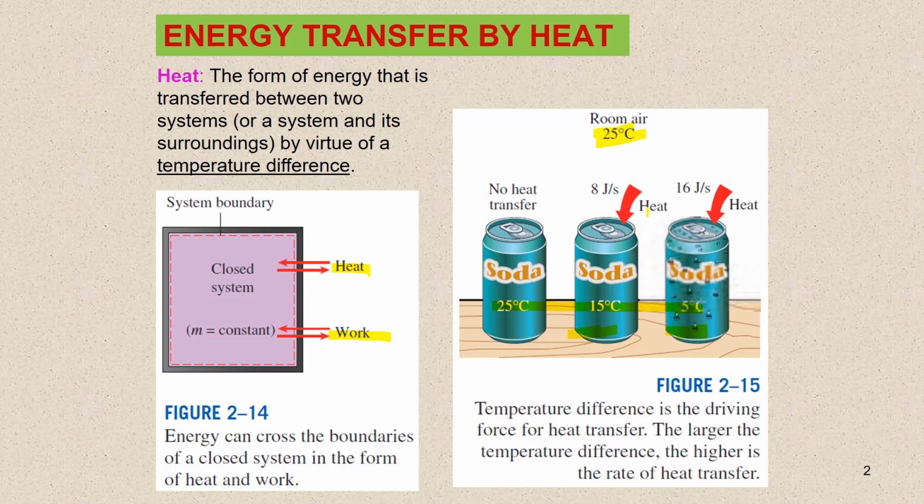In the process described above, energy is said to be transferred in the form of heat. Heat is defined as the form of energy that is transferred between two systems or a system and its surroundings by virtue of a temperature difference. That you can see in figure 2.14. That is, an energy interaction is heat only if it takes place because of a temperature difference. Then it follows that there cannot be any heat transfer between two systems that are at the same temperature.